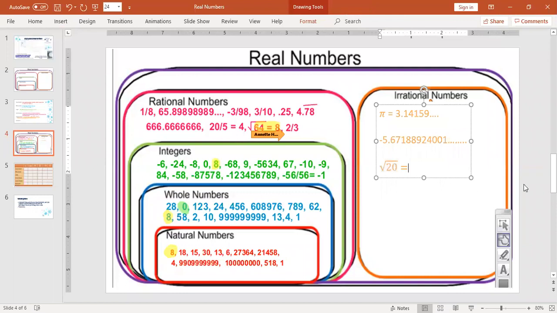What's the square root of 20? Does anybody know? Well, you know what we can do? We probably don't know that off the top of our head because we're going to see something really interesting about that number. What we're going to do is take that number and put it in my calculator. So if you have your calculator, grab it and we're going to put in the square root of 20.